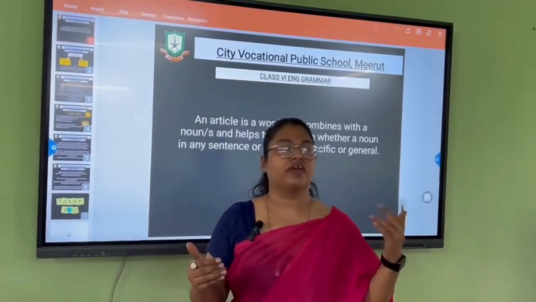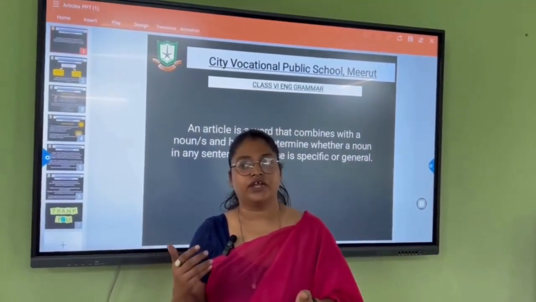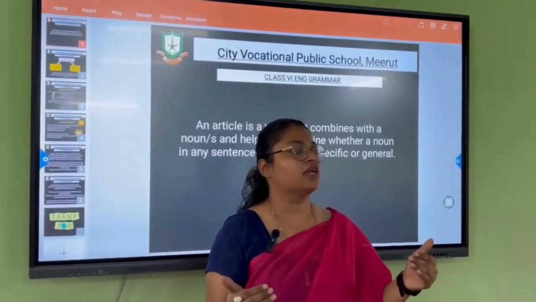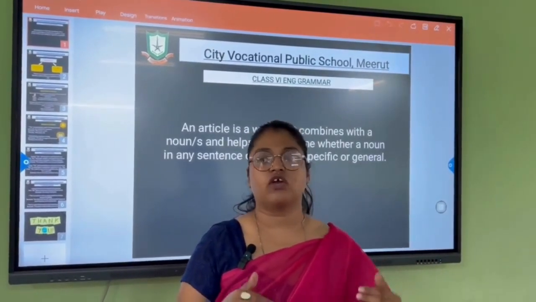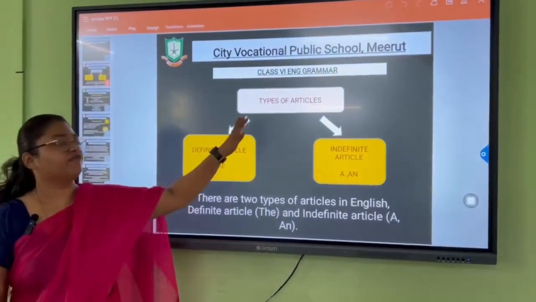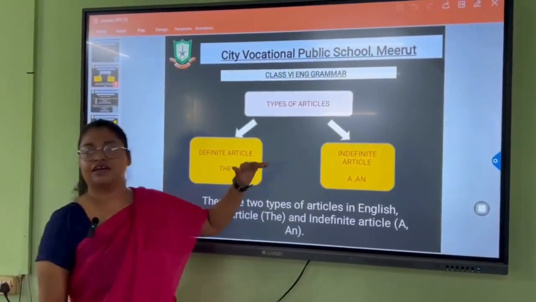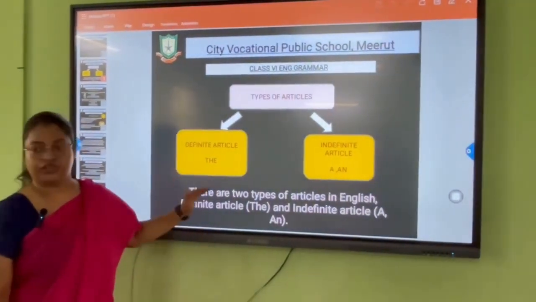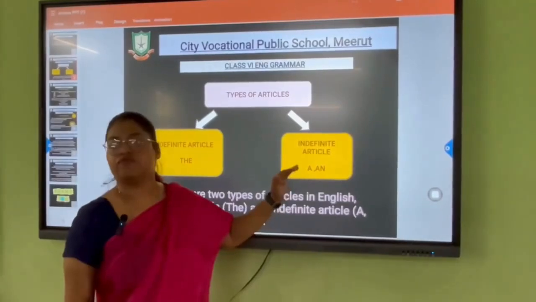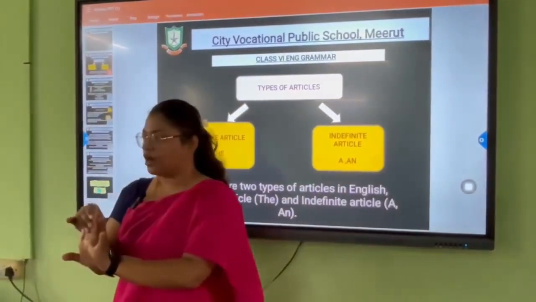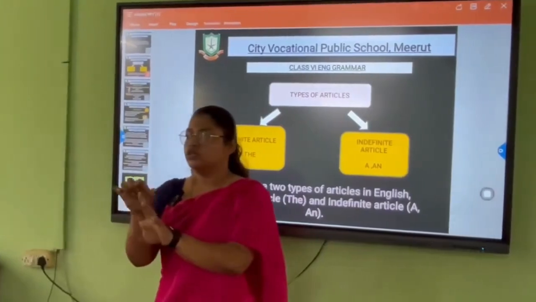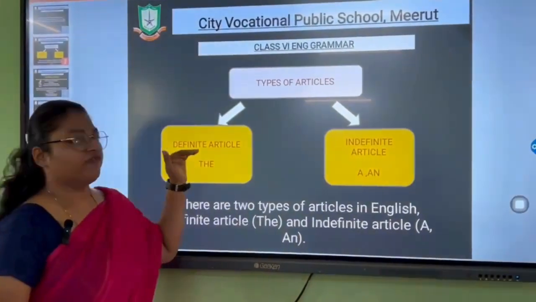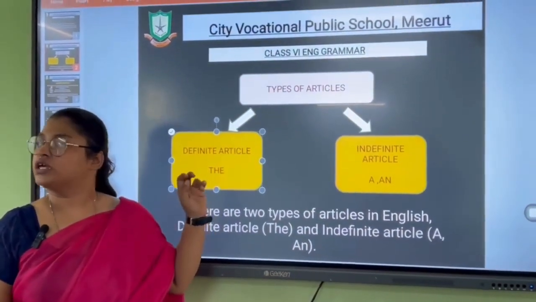Anyone who can tell me what definite articles or indefinite articles are? Okay, let me tell you. Indefinite articles are the articles which are unspecific. On that basis only, we have two types of articles, that is definite article and indefinite article. If I talk about the definite article, we have the, whereas in indefinite articles we have a or an. So in total we have three articles: a, an and the. A and an are the indefinite articles, whereas for definite articles we have only the.